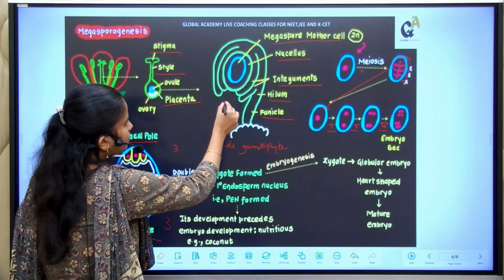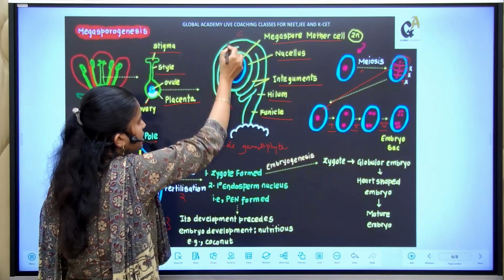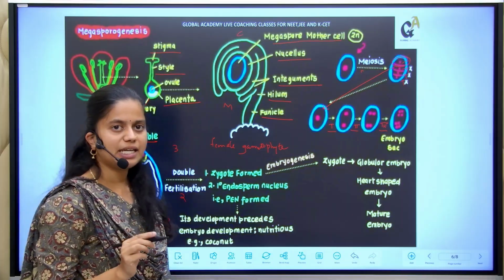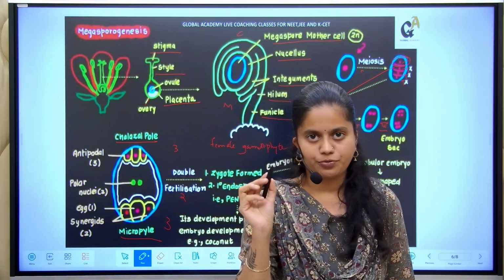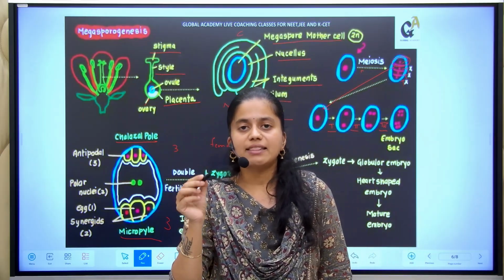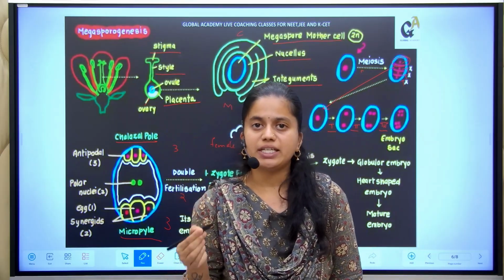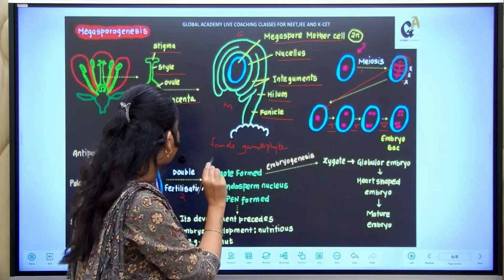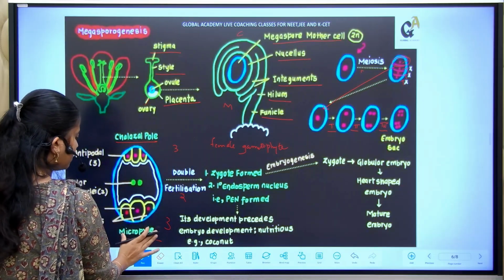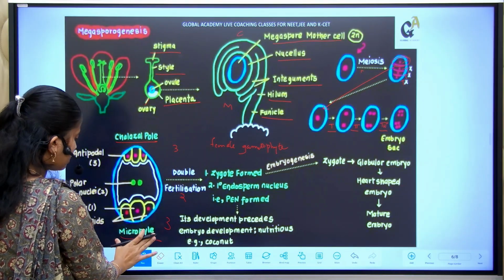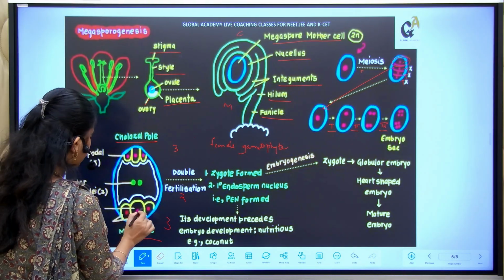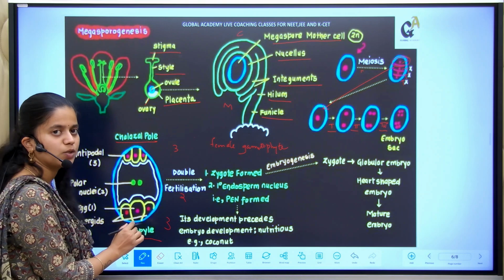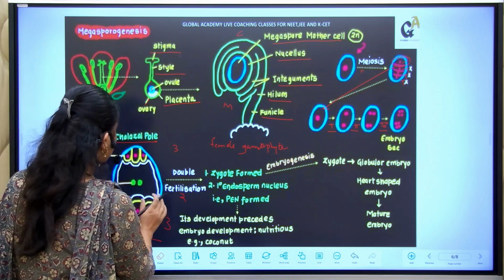So what do the words micropyle and chalaza mean? The word micropyle indicates the opening of the female gametophyte through which the pollen tube is going to penetrate the female embryo sac. So wherever the micropyle region is present, 3 cells will be present, and these 3 cells you can call the synergids.